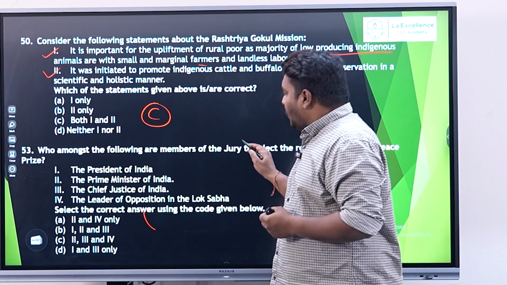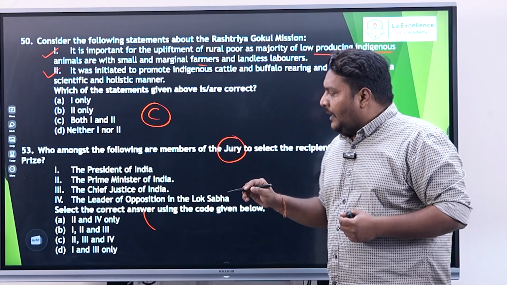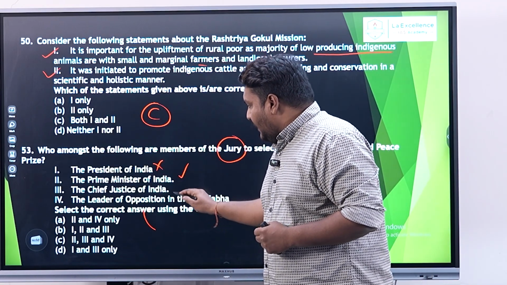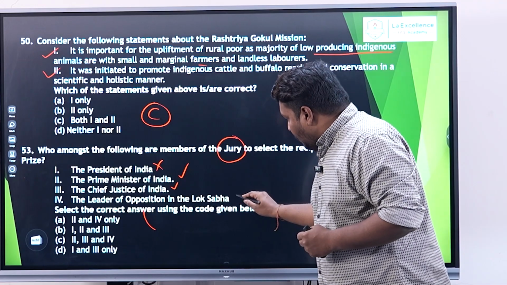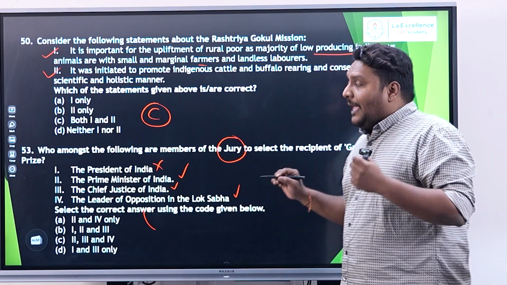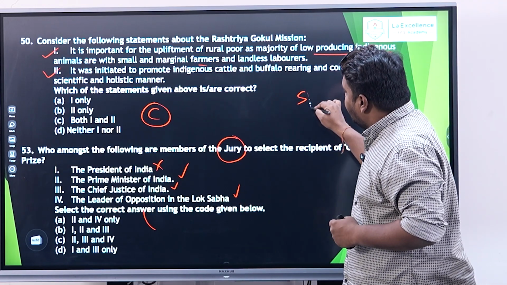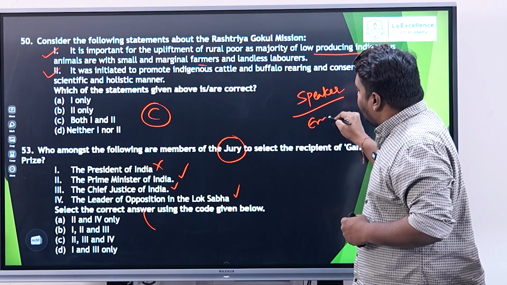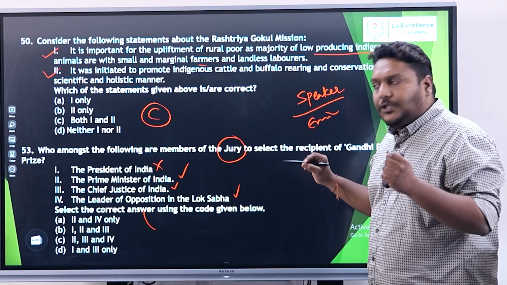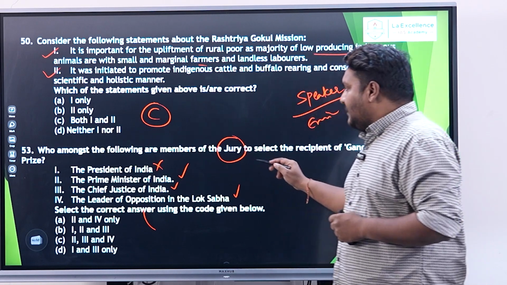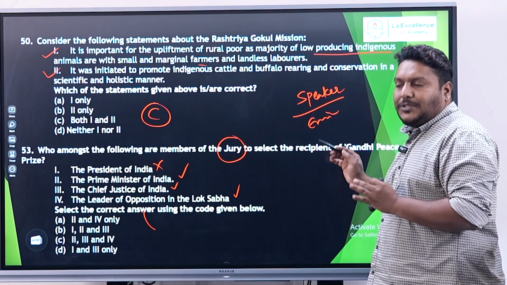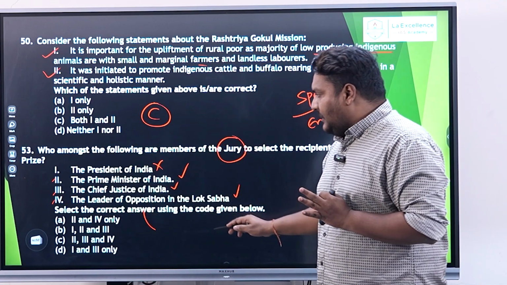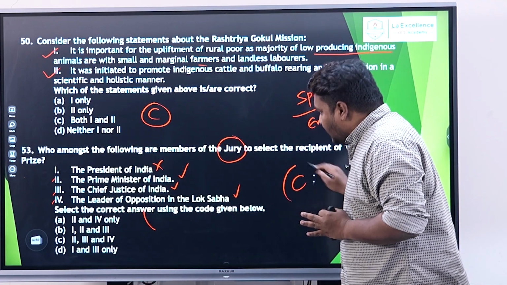And for this, the jury of the prize doesn't include the President of India, it does include the Prime Minister, it does include the CJI, it does include the leader of opposition in Lok Sabha. Apart from that, it also has the Speaker of Lok Sabha, and then one eminent person is also made a part of the jury. This question is asking which among these are the juries to select them. And the answer is very clear. 2, 3 and 4 are the right statements, and answer would be option C.